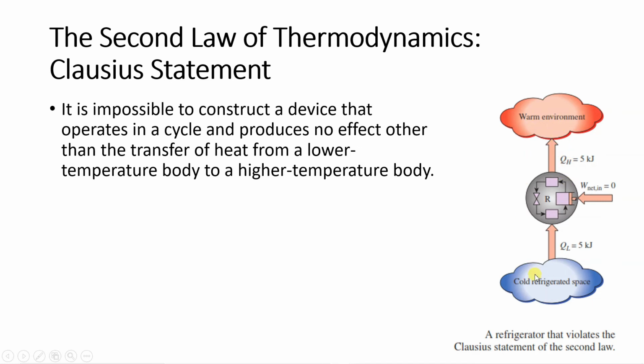I have shown the diagram of a refrigerator. Okay, so basically the refrigerator will have a space over here which has to be refrigerated. Okay, inside the refrigerator we have the environment and we have the refrigerating system. So here you can see we have a refrigerator which will have some processes, and those processes will form a cycle. Four processes are there and they will form a cycle.